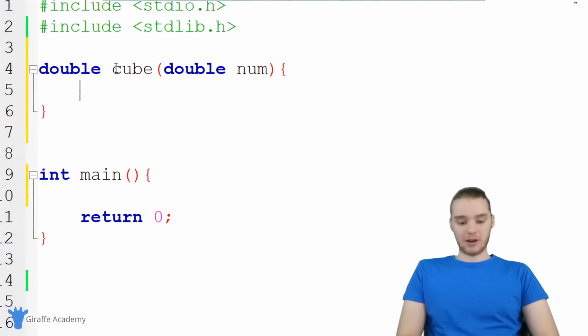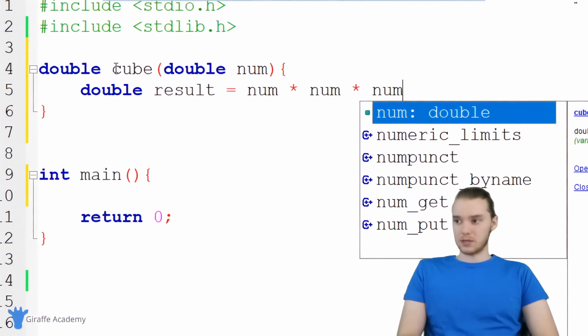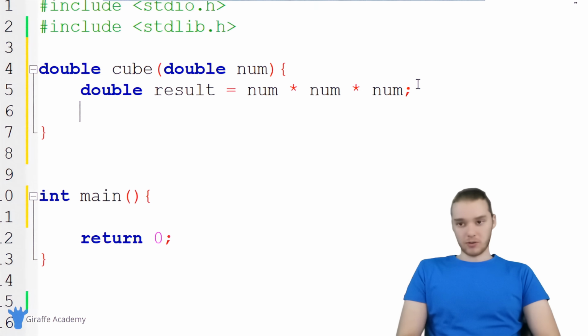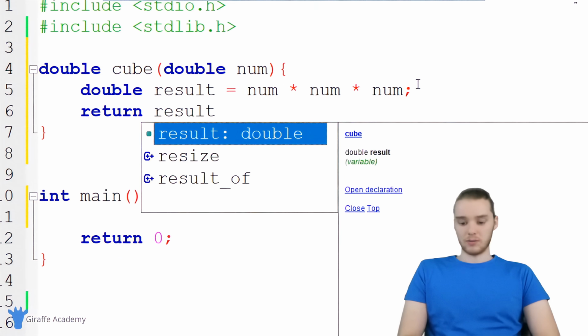So over here, I'm just going to create a variable, another double called result, and I'm going to set it equal to num times num times num. So this variable result now stores the cubed value of num. All we need to do to return this value now is just say return result.